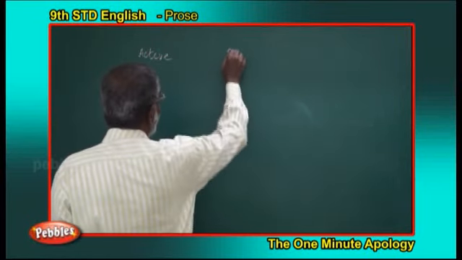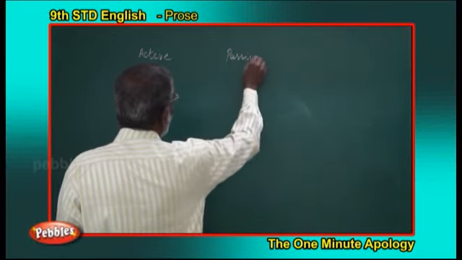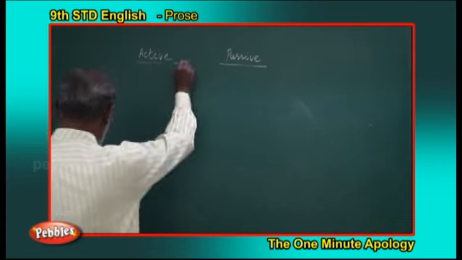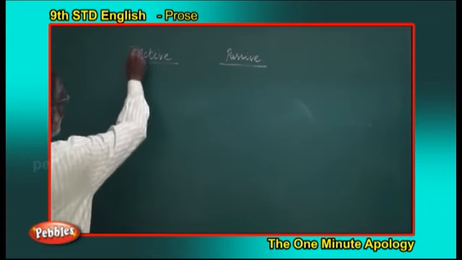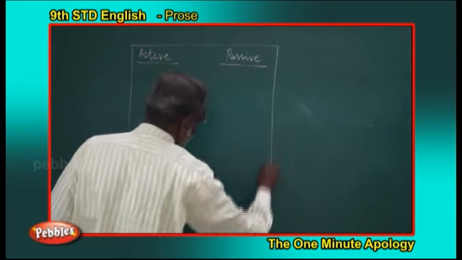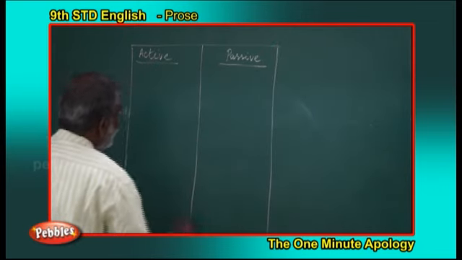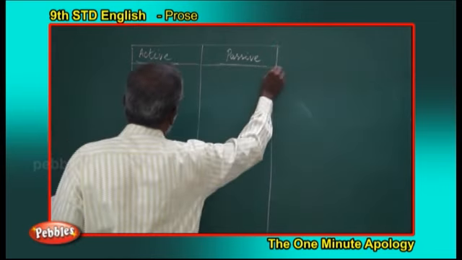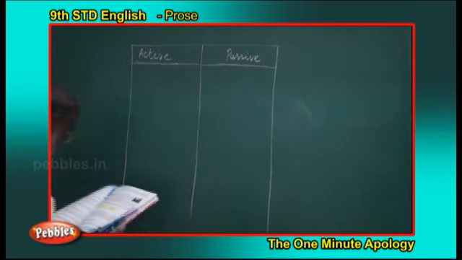Write the table only. Active and passive. It is given in a box. Let me read the passage.